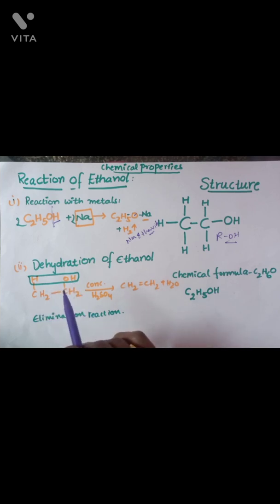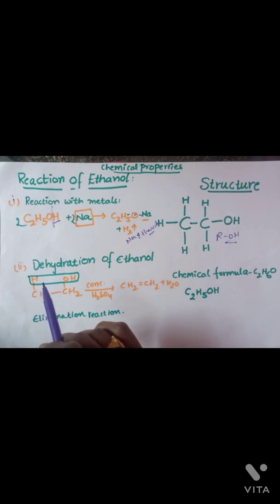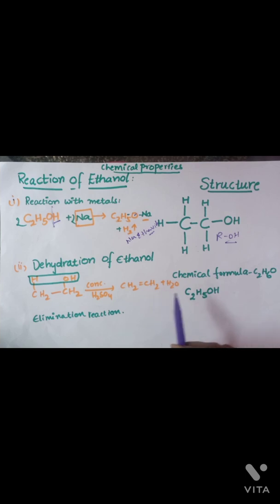Same C2H5OH is written as CH3CH2OH, and an easy trick is to remove a water molecule and write ethene, CH2=CH2, plus water comes out. What is ethene? It is an alkene. This is nothing but an elimination reaction.